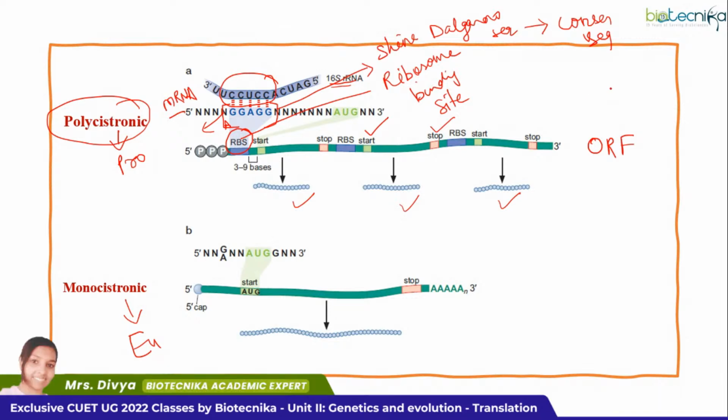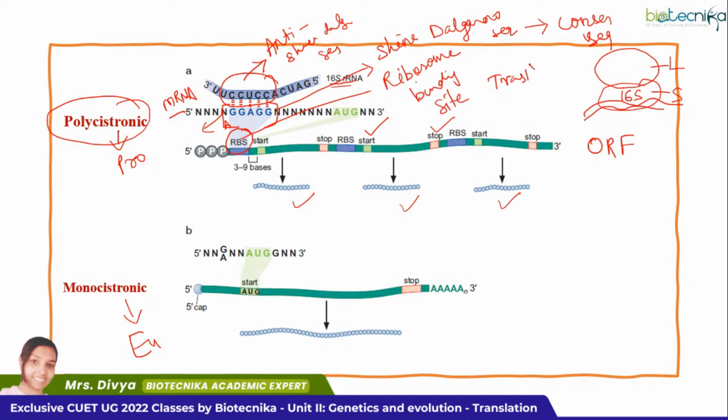See, when we are having protein synthesis, we are having ribosomes. Ribosome has a large subunit and a small subunit. Within the small subunit, you have certain RNAs. I said one of those RNAs is 16S rRNA. Within the 16S rRNA, you will have a sequence corresponding to this Shine-Dalgarno sequence, and you call it the anti-Shine-Dalgarno sequence. So when these two are highly complementary to each other, then what happens?